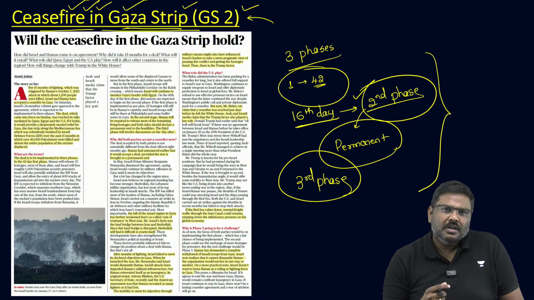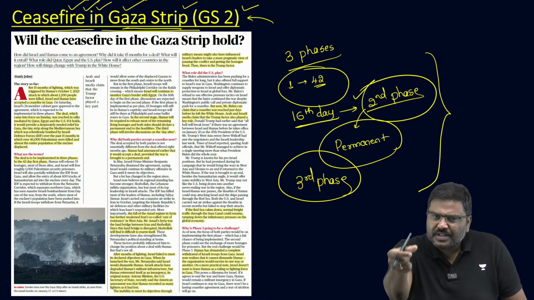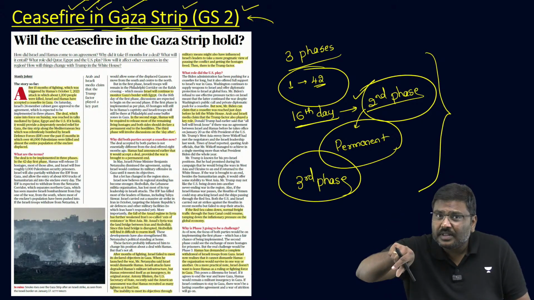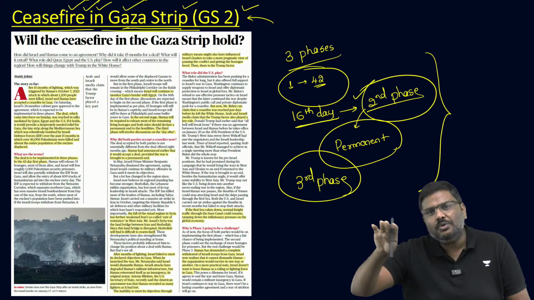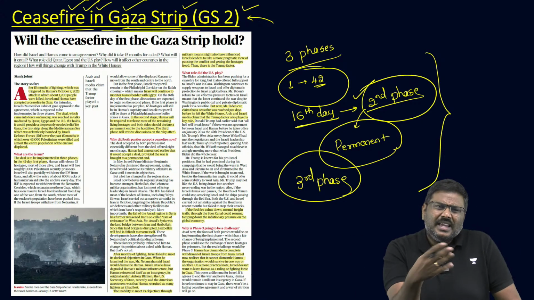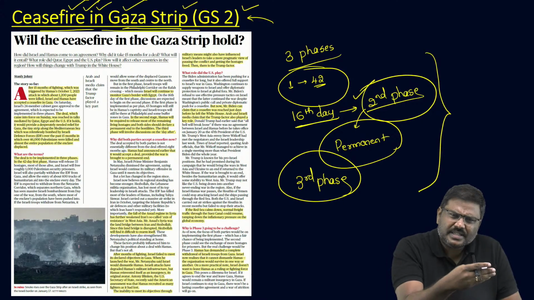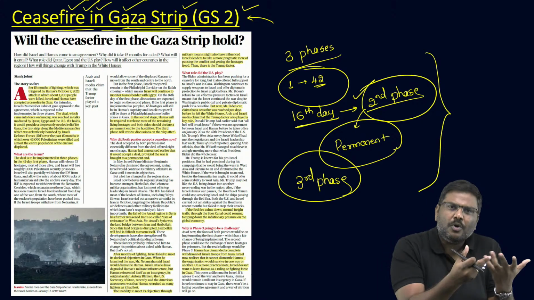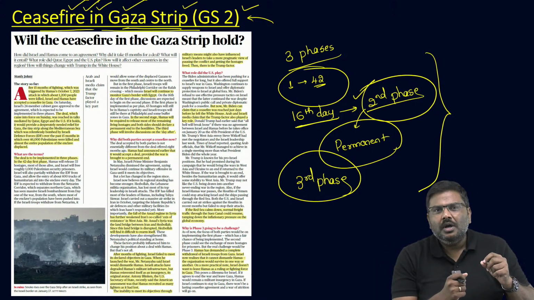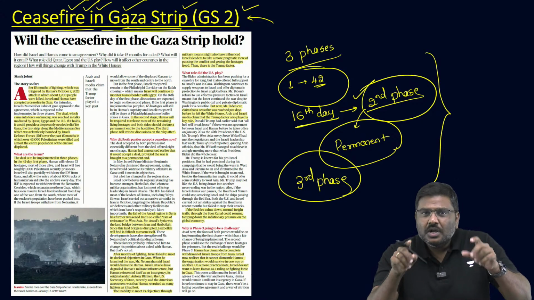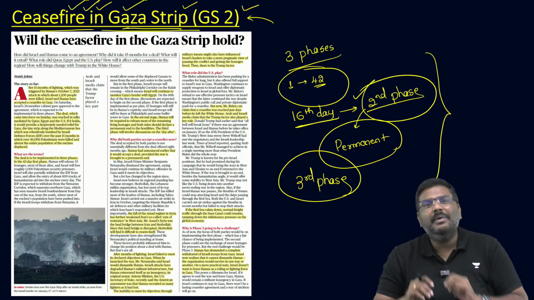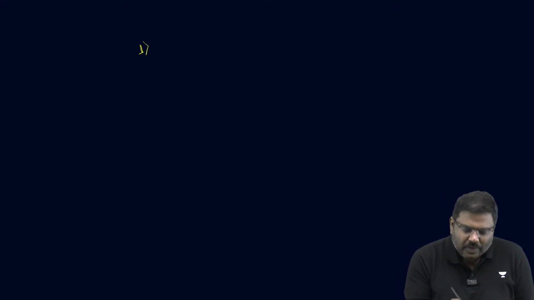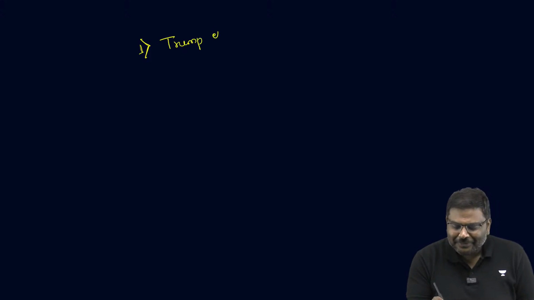So the argument here is, what was the original objective of Israel? Have they been successful in achieving that? Many experts argue, absolutely no. But then what are the reasons why Israel has agreed to this kind of a ceasefire agreement? Because a similar agreement was proposed by the USA government earlier also. What has changed in the last 8 months? Why has Israel agreed to the ceasefire agreement now? One of the reasons is the change in the administration of USA. The Trump effect.